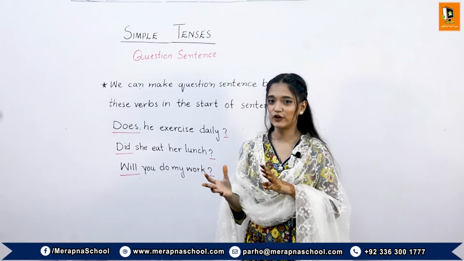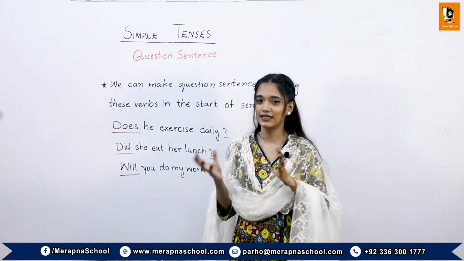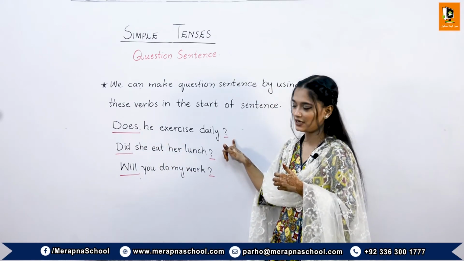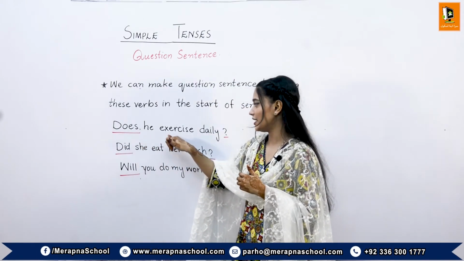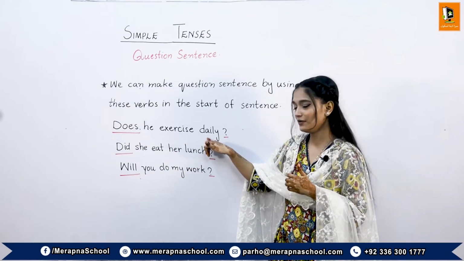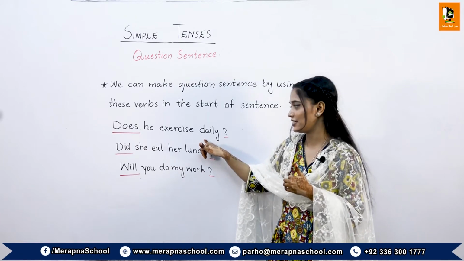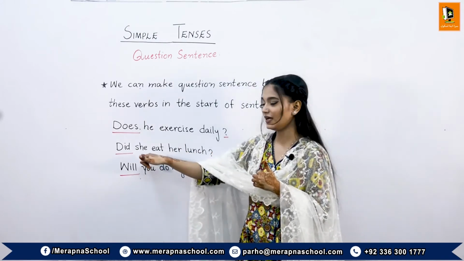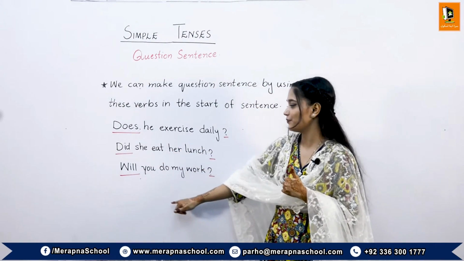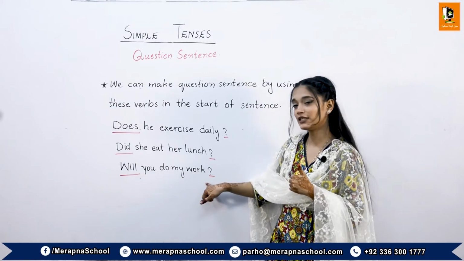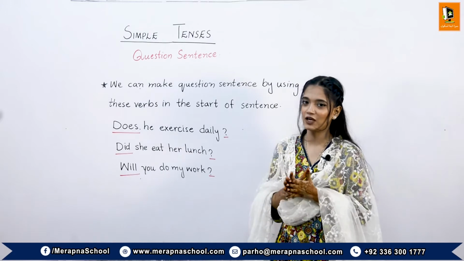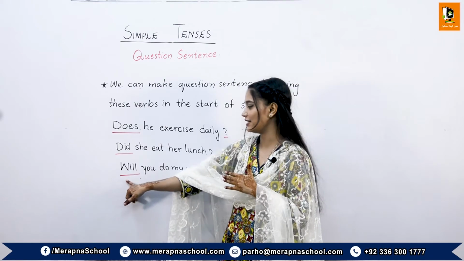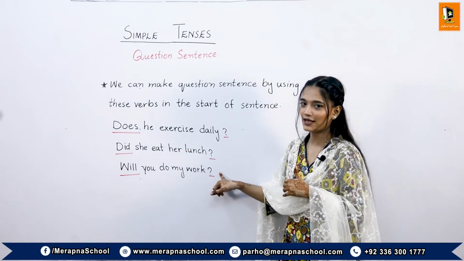We just put the helping verbs we put in the negative sentences at the start and put the question mark at the end of the sentence. For example, does he exercise daily? This is the present questionative sentence. Did she eat her lunch? This is the past questionative sentence. Will you do my work? We use will as a helping verb in the future simple tense. So, we have just put the helping verb will at the start of the sentence and put the question mark at the end of the sentence.